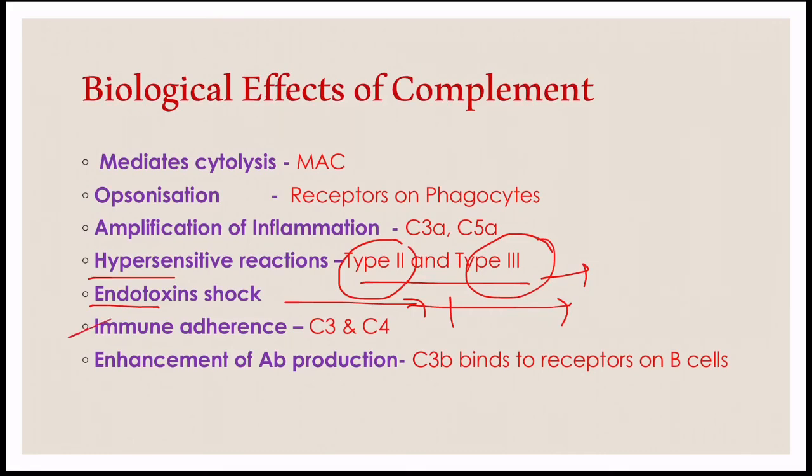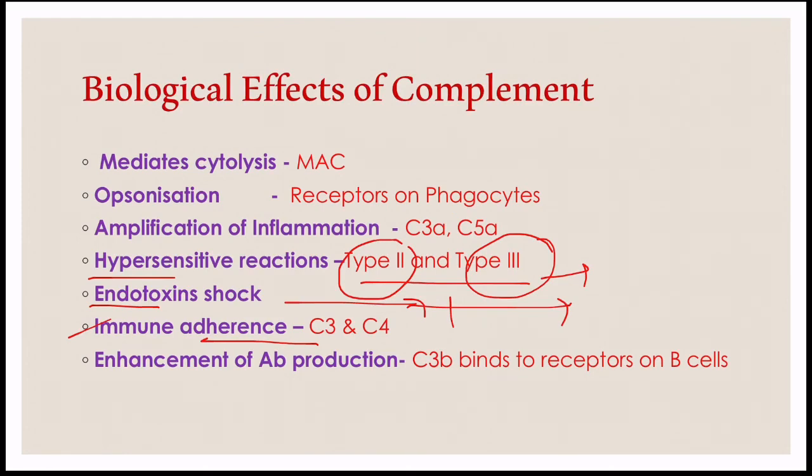And the next one is immune adherence. Complement binds to the antigen antibody complexes. When the complement bound to the antigen antibody complexes adheres to the erythrocytes or to the platelets, that is called immune adherence.